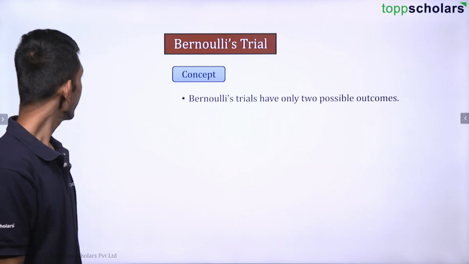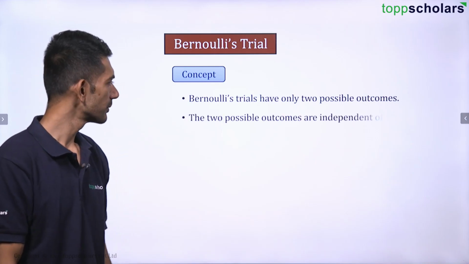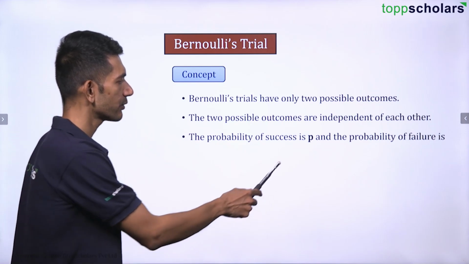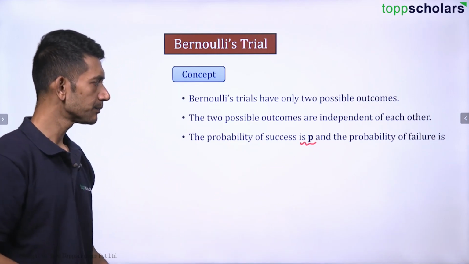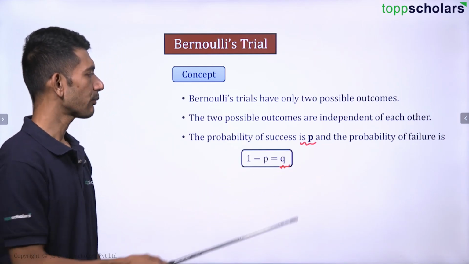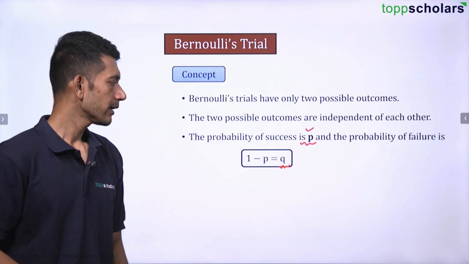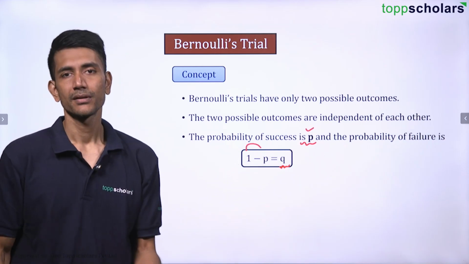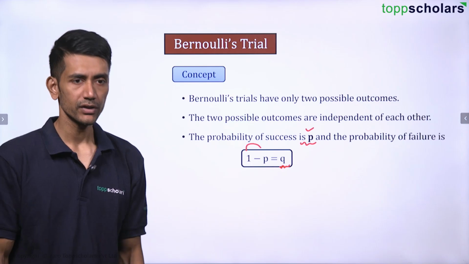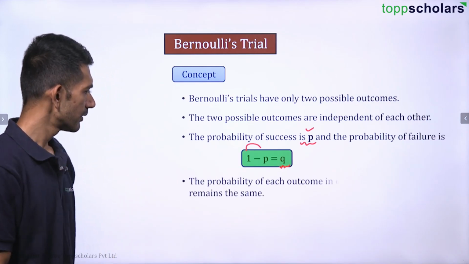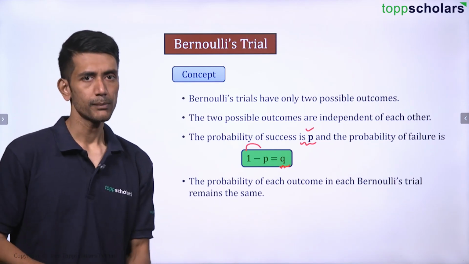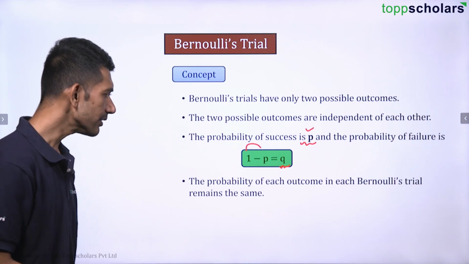Now, Bernoulli's trials have only two possible outcomes. The two possible outcomes are independent of each other. The probability of success is P, and the probability of failure is Q. See, if probability of success is P, failure is 1 minus P. Quite obviously, because failure and success are complements of each other, right? And the probability of each outcome in Bernoulli's trial remains the same.